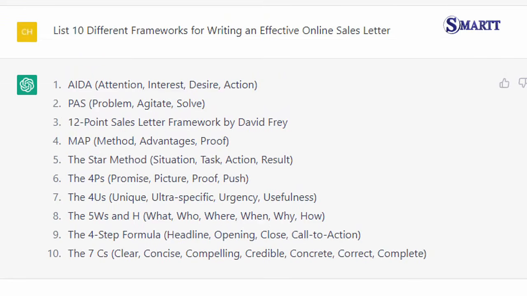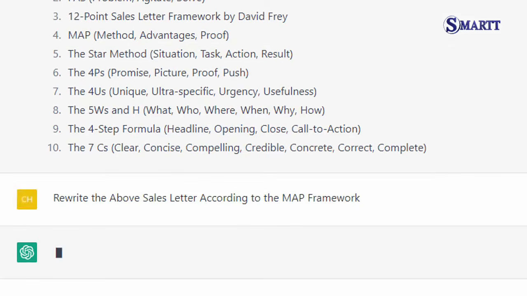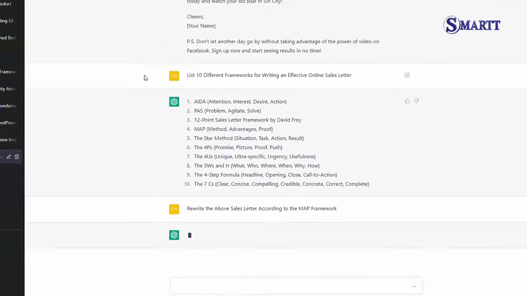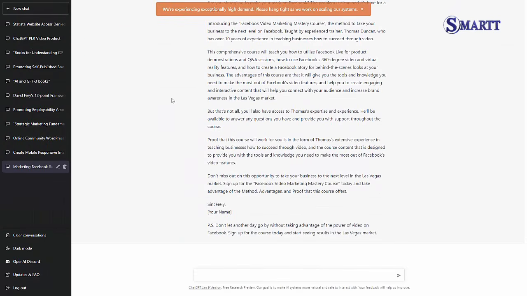Once you have your frameworks, one of the things that you can do based on the information that you already have in your conversation with ChatGPT is to ask the chatbot to use it as a context. And so that's what we're going to do right now. We're going to ask the chatbot to use one of the frameworks to write a specific sales presentation. And we're now going to click enter. And we're going to allow ChatGPT to do its work with the framework we've asked it to use for the above sales presentation. So once the process is complete, you're going to go through each framework and you're going to determine which of the frameworks you like best in order to work with.